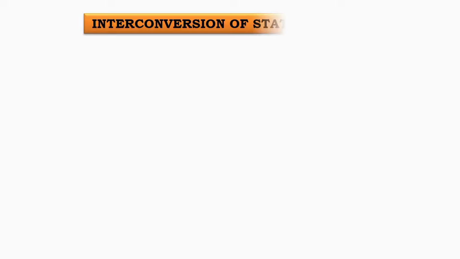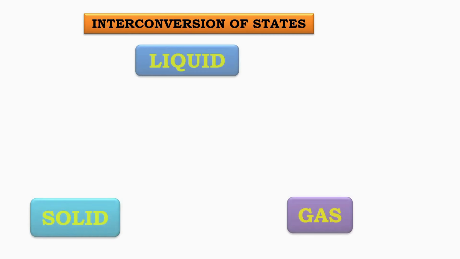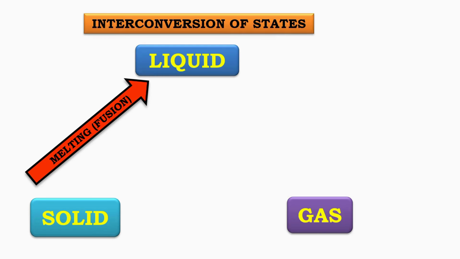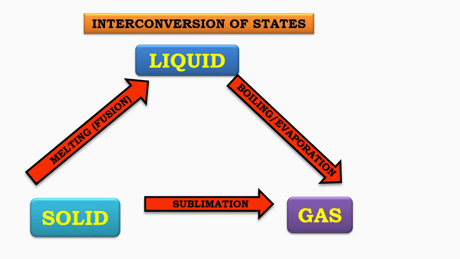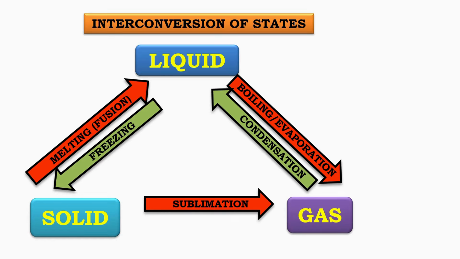Interconversion of states. In this module, we explore the interconversion of states, the process by which matter changes from one state to another. Solid to liquid: when a solid turns into a liquid, it undergoes melting or fusion. Liquid to solid: when a liquid turns back into a solid, it undergoes freezing. Liquid to gas: when a liquid is heated, it transforms into a gas through boiling or evaporation. Gas to liquid: a gas turns into a liquid through condensation.